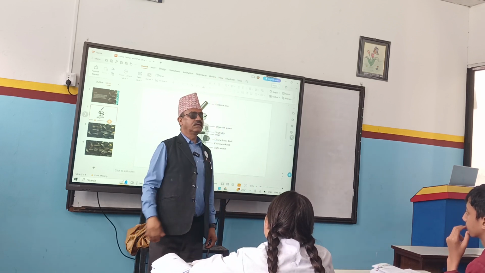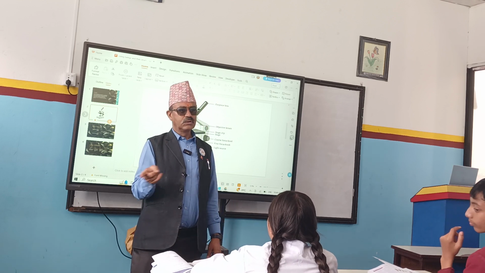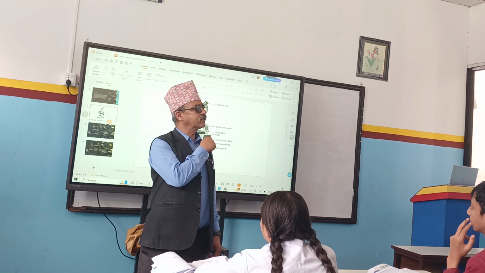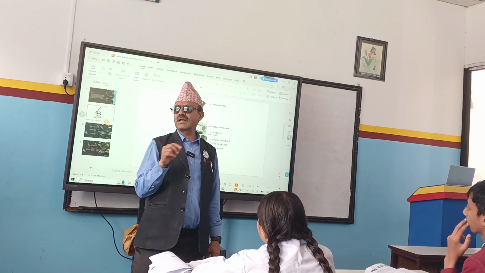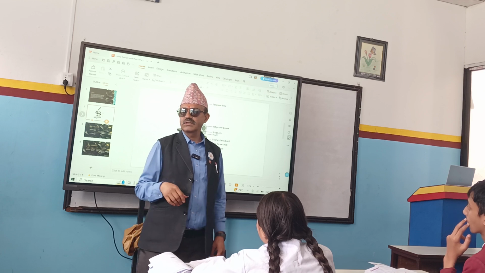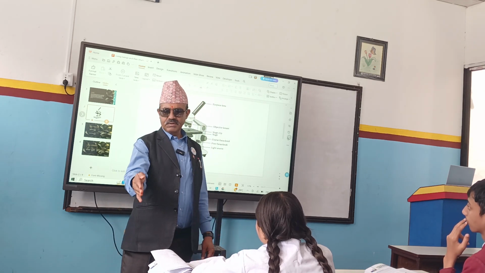Sit correctly. Everybody sit correctly. Touch the ground with both legs. Don't shake your leg unnecessarily, and focus on what the teacher is saying. Most of the time you waste your energy by shaking your legs like that, or sitting with crossed legs also. Why? Make your backbone straight. We have got a very standard classroom.